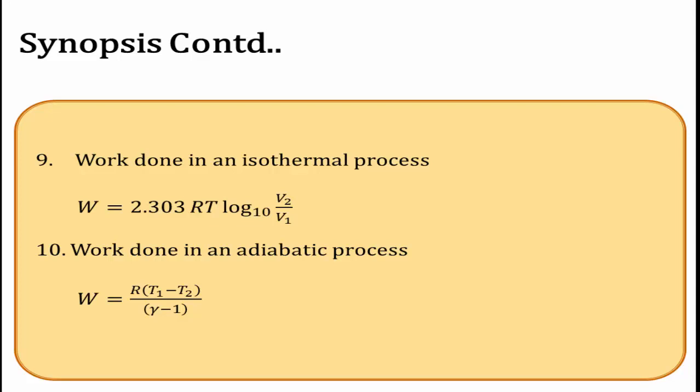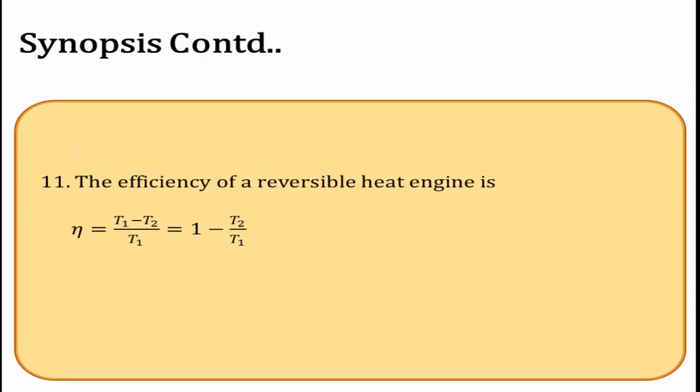Here R is the gas constant, T1 and T2 are the different temperatures, gamma is the ratio of specific heat capacities at constant pressure to constant volume. These are also two important formulas. Remember these two formulas. And the next concept is the efficiency of a reversible heat engine.